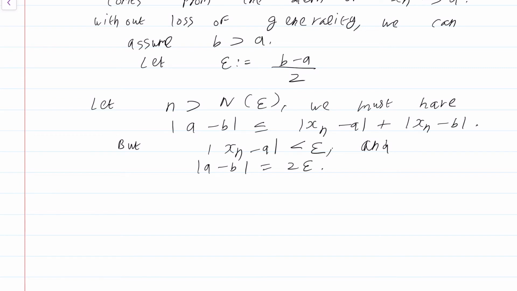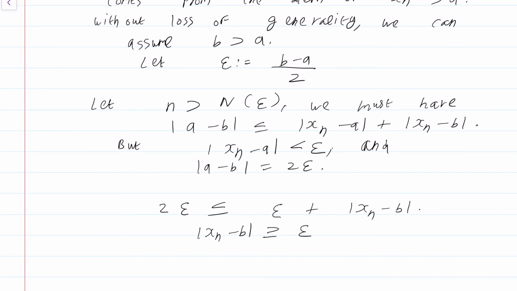Okay? What this tells us is that 2 epsilon is less than or equal to epsilon plus mod xn minus B. Right? That means mod xn minus B is greater than or equal to epsilon.